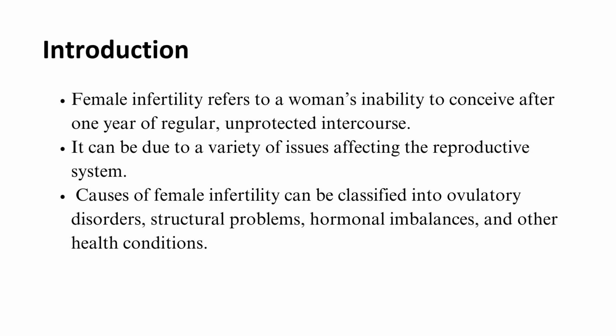Module 4, Unit 1. Causes of female infertility. Female infertility refers to a woman's inability to conceive after 1 year of regular unprotected intercourse. It can be due to a variety of issues affecting the reproductive system. Causes of female infertility can be classified into ovulatory disorders, structural problems, hormonal imbalances, and other health conditions.